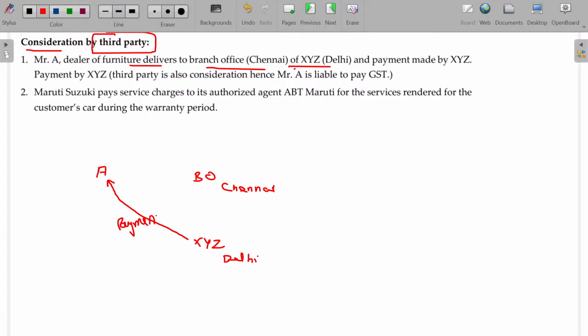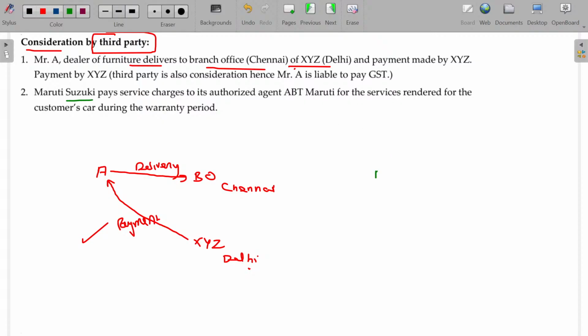As per the instructions from HO, A delivers the goods to the branch office. Payment is also made by XYZ. Though the payment is made by the recipient, or on behalf of the recipient by a third party, it is also considered as consideration.